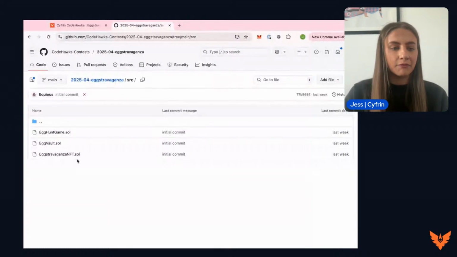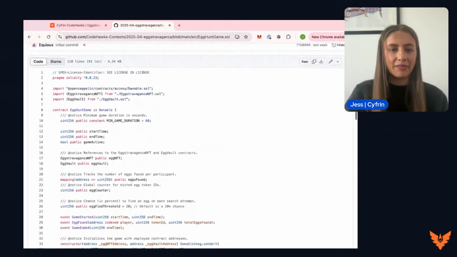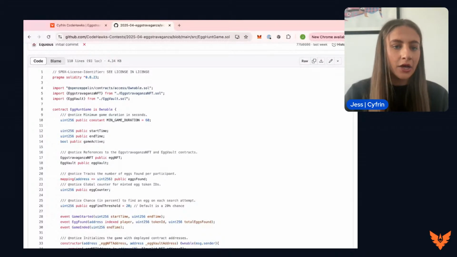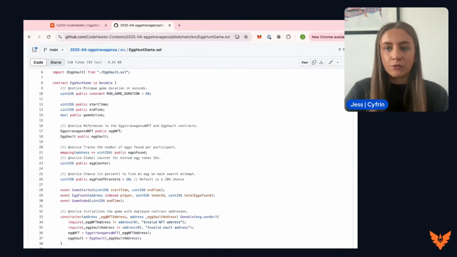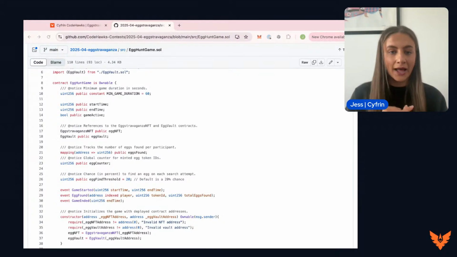I think it makes sense to move on to the EggHuntGame contract first. This is the actual game that we're looking at, this Easter egg hunt. This contract is ownable, and we are going to set some state variables before we get involved in the contract. Essentially, how this will work as a game is we have a start and an end to the game. So we'll have the game duration set as well, and we will have a threshold.